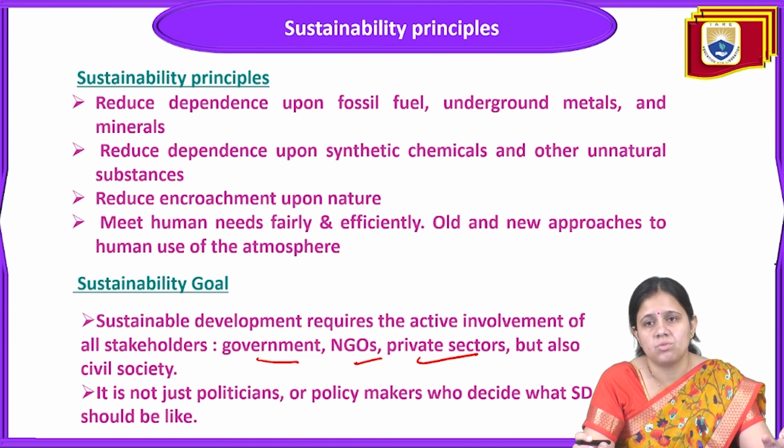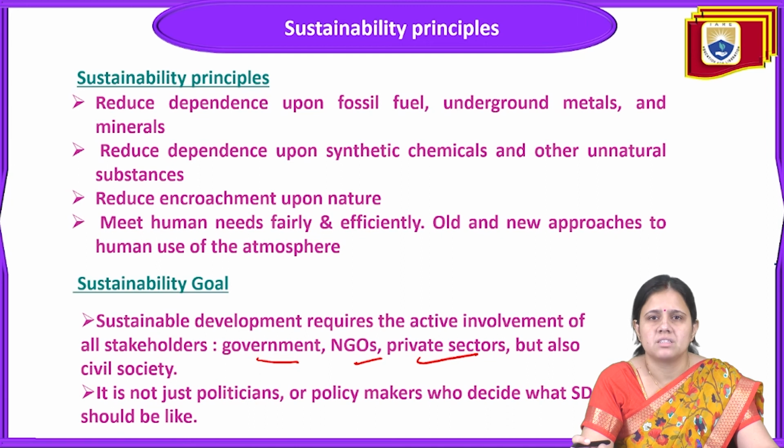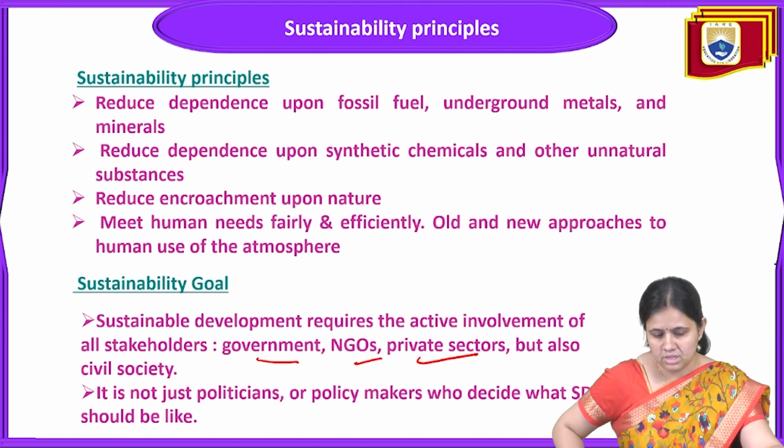It is an active involvement of all the stakeholders, and the stakeholders are the government, NGO, private sector, and social society. So all these four things make the stakeholders of this sustainability, and it is a goal, and it is the outcome of all these stakeholders, and then only this sustainability can be achieved.